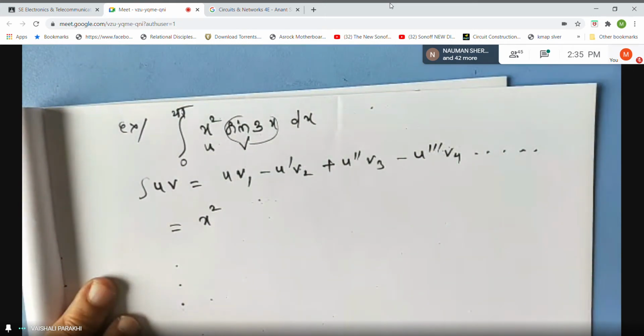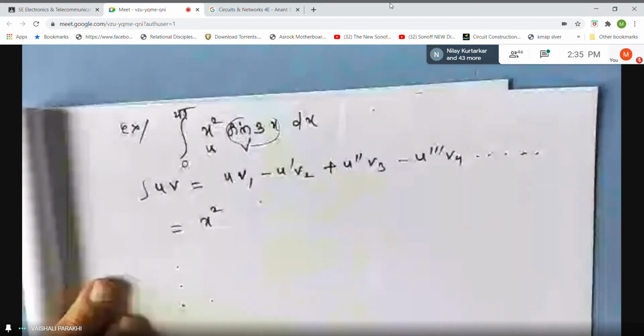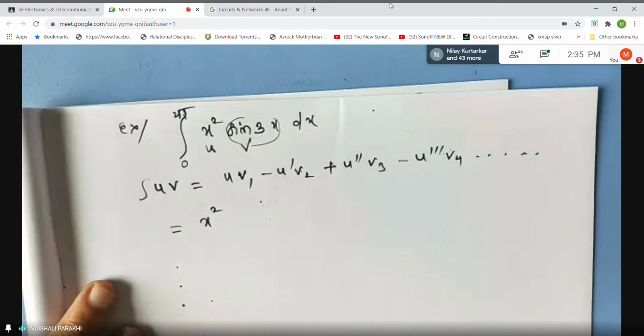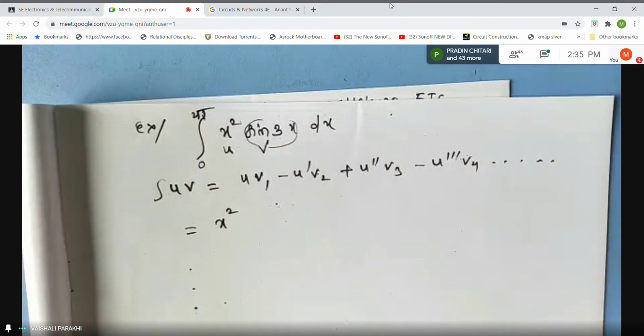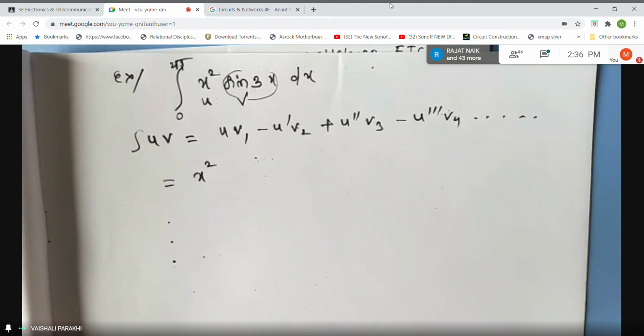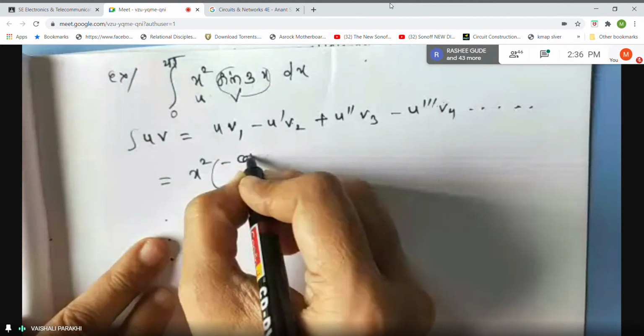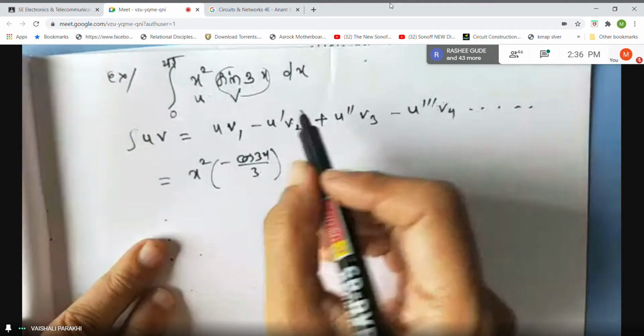Adarsh? Okay, who will tell? Abul? Abul is there today? Abul, what is integral of sine 3x? Ma'am, minus cos 3x. Minus what? Upon 3. Very good. Integral of sine 3x is minus cos 3x by 3. Correct. So first term is done, students.